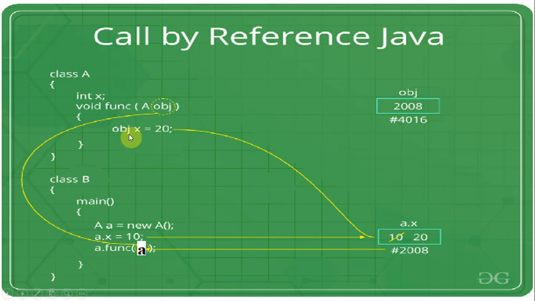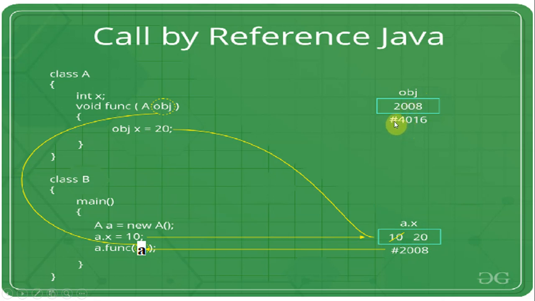Once the address is passed, obj dot x equal to 20. Initially a dot x equal to 10, but here obj means a only, right? This is the actual and this is the formal, so obj means a; we set x to 20, so in place of 10 we are replacing 20. For obj we are passing this address.